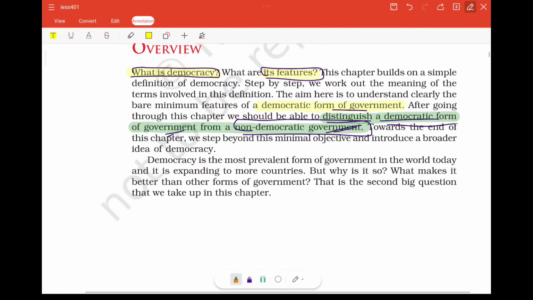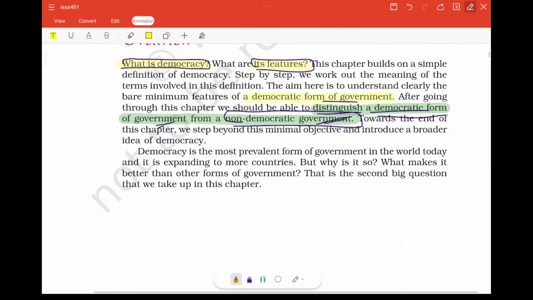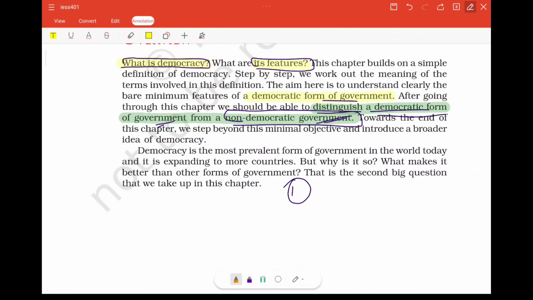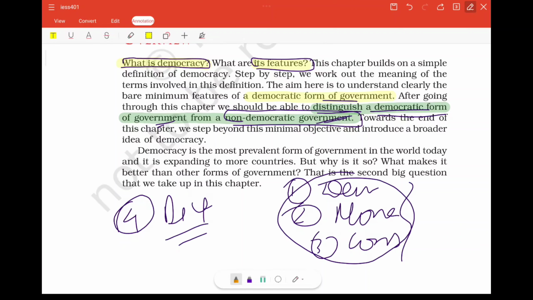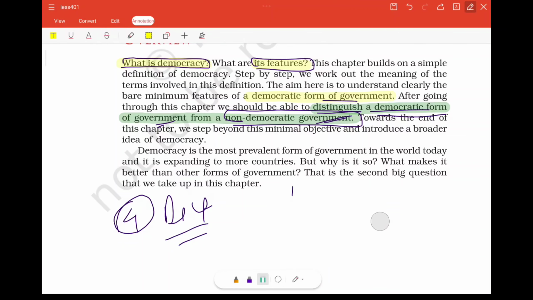So I think you have heard about different types of government. I just told you that the first one is democracy. You can say monarchy, or a constitutional monarchy, or the very popular one, which is a dictatorship. All these are different types of government. So democracy is one of them.